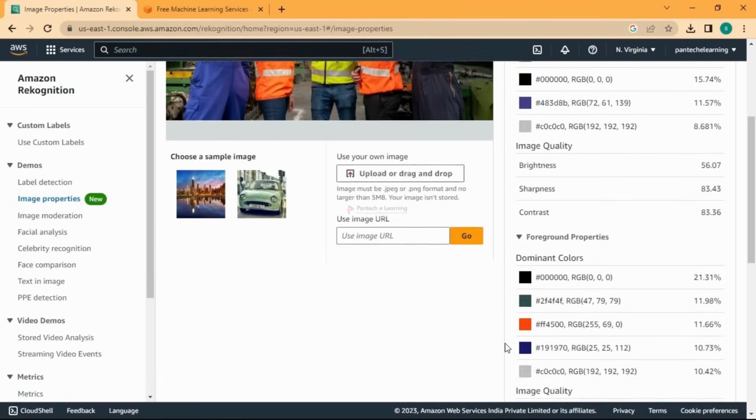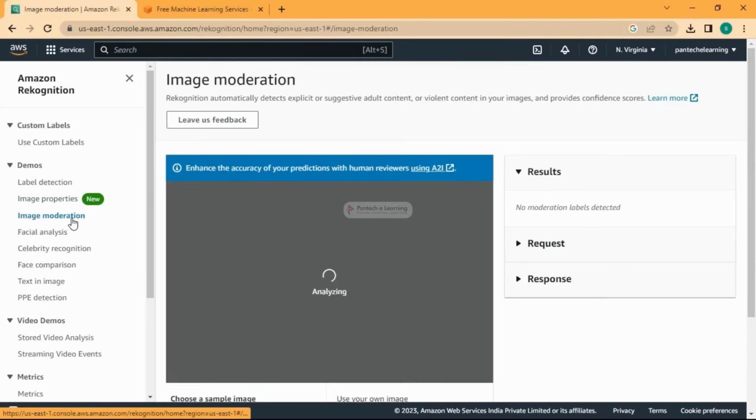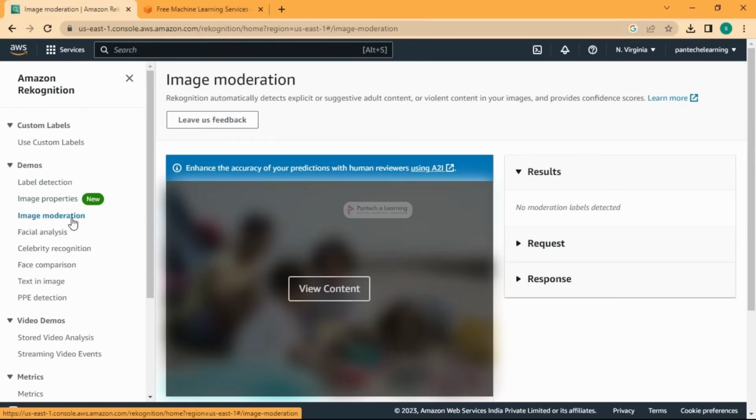Okay, and then we have image moderation. If you have an image which contains some explicit or adult content, what it will do is blur that content and give you some results whether it is predicted or not. And that's what this image moderation will help you with. You can automate that task.